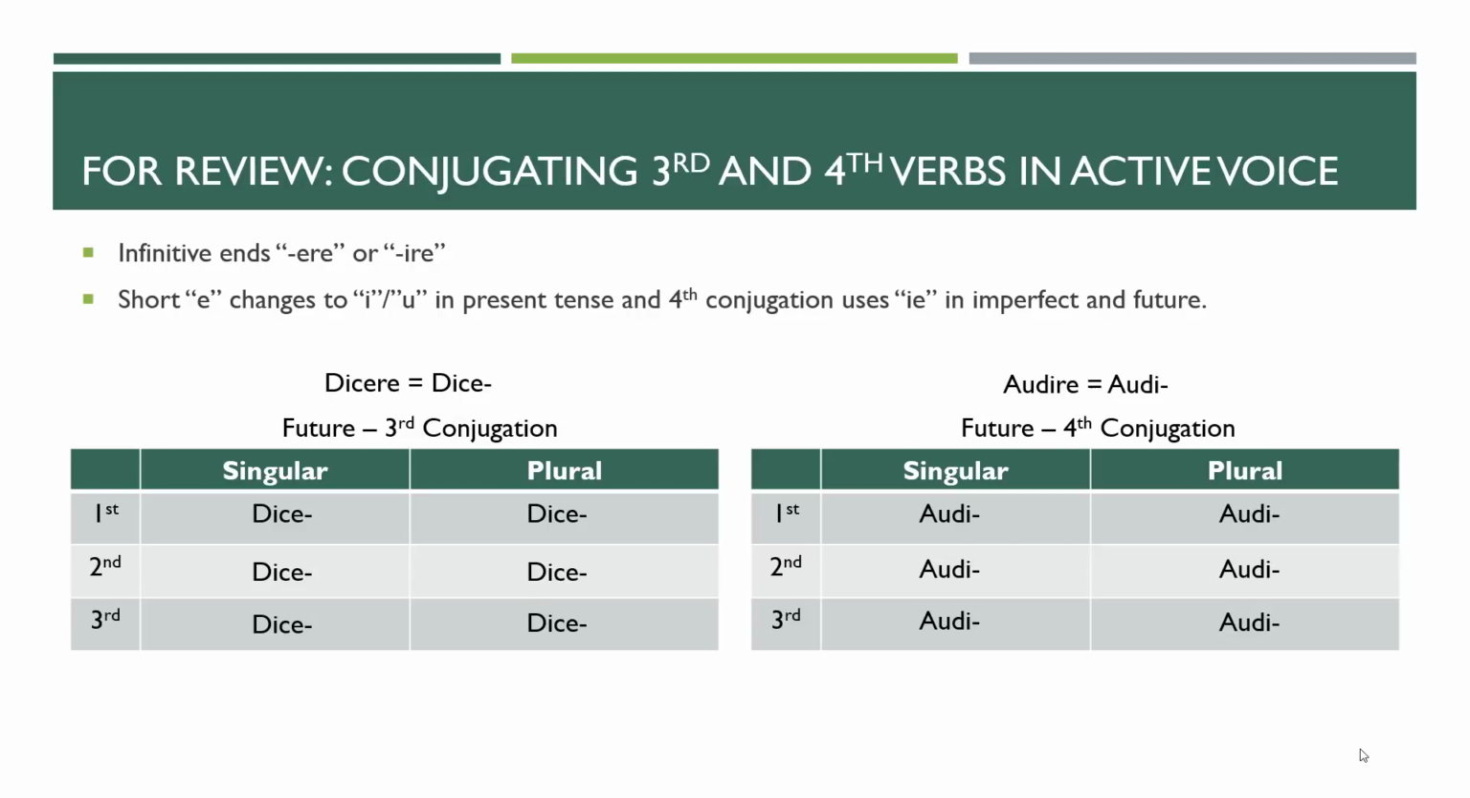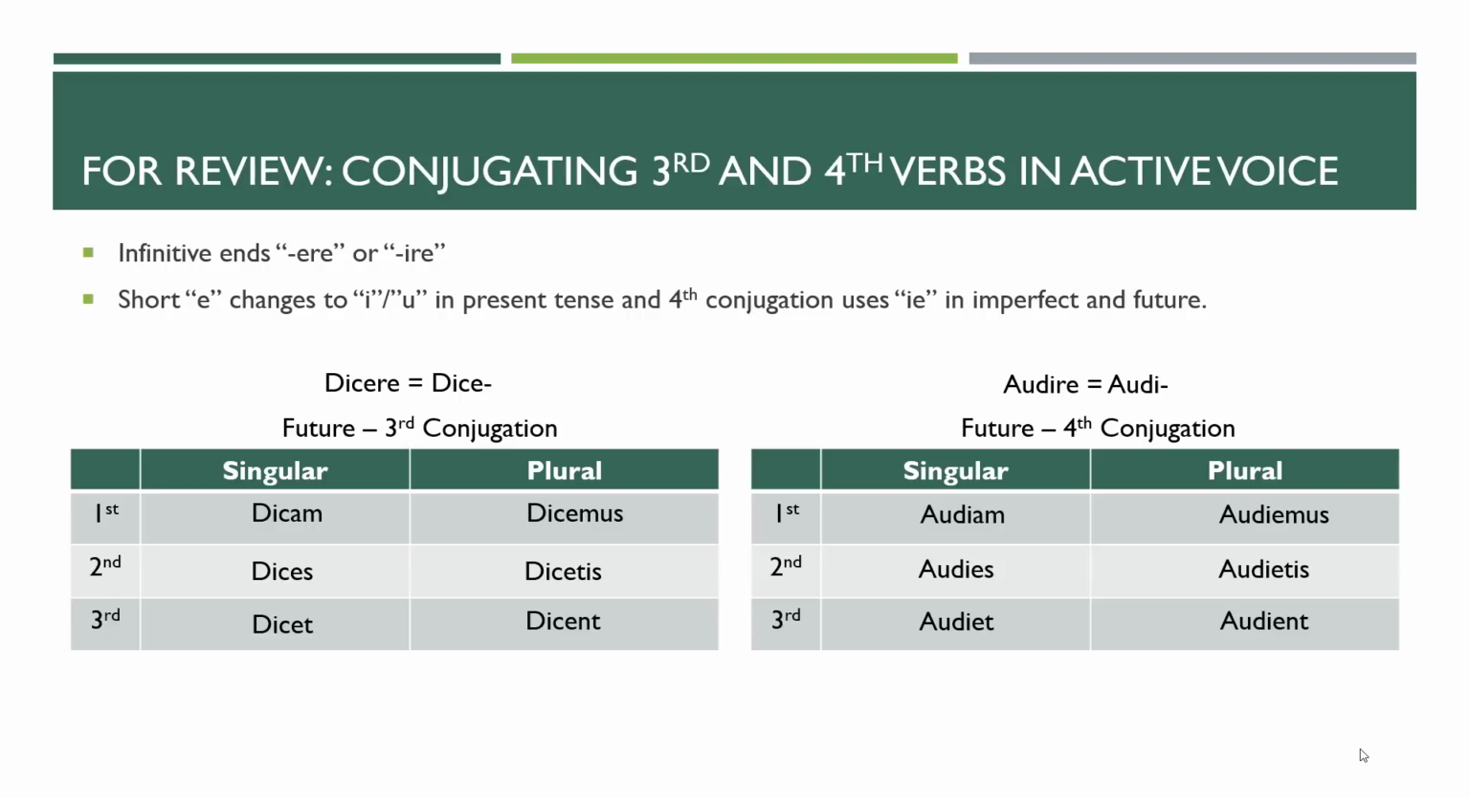And looking at the future, this is where things get a little tricky. Because we have this short e, we're not using the bo, bis, bit endings, and we don't use them for either one. Dicam is fine, but really what happens is we switch from that i in the present tense, and we actually just keep the e, so it's dicam, dices, dicet, dicemus, dicetis, dicent. And the fourth conjugation does that same exact thing. We keep the ie, and then we're just adding endings. So instead of bam, bas, bat, we're using am, es, et, emus, etis, ent. This is the big difference between third and fourth conjugation and first and second conjugation.